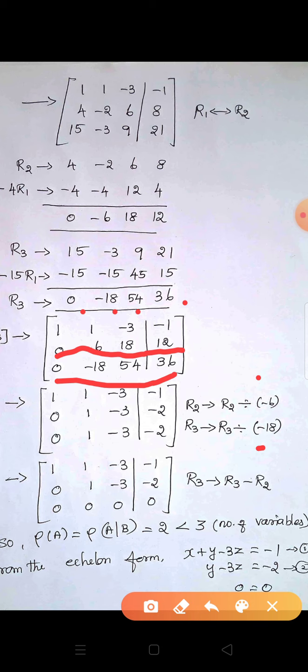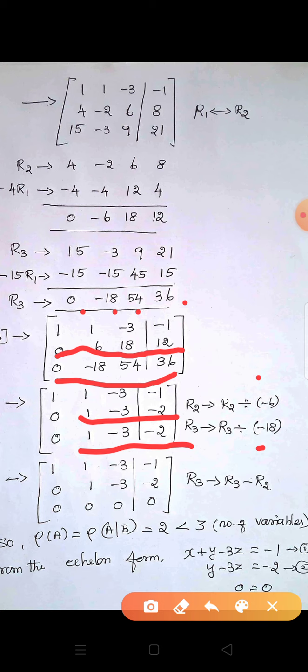We get the same row. Two rows are identical, that is R2 and R3. First row has no change. R2 becomes 0, 1, minus 3, minus 2. R3 becomes 0, 1, minus 3, minus 2. Now what do you do? Yes, very good.